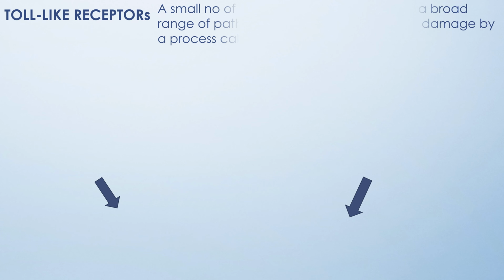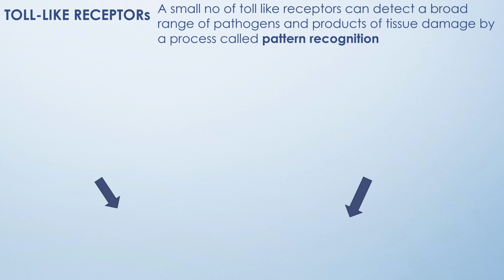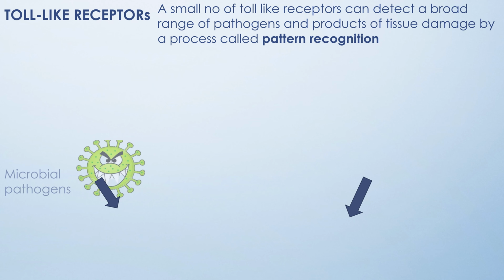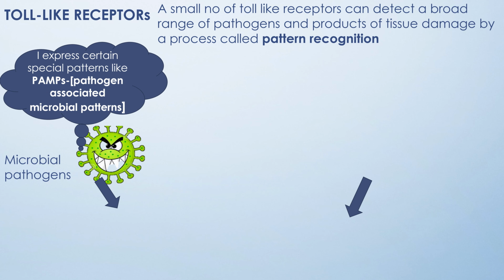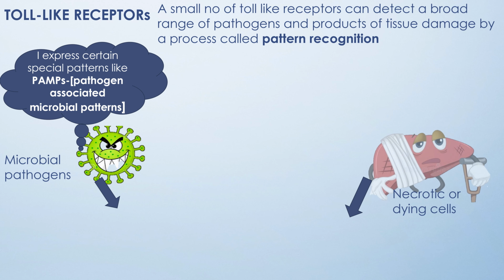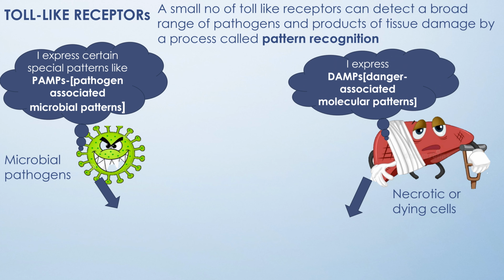So first, let's look into the toll-like receptors. So the toll-like receptors are evolutionarily conserved receptors. A small number of toll-like receptors can detect a broad range of pathogens and products of tissue damage by a process called pattern recognition. So what is this pattern recognition? Certain microbial pathogens express special patterns like the pathogen-associated molecular patterns, whereas the necrotic or dying cells express